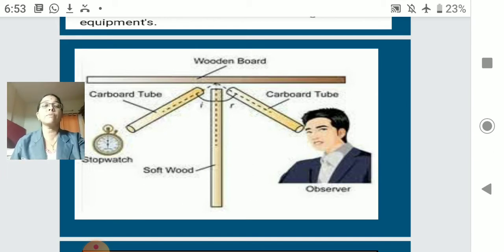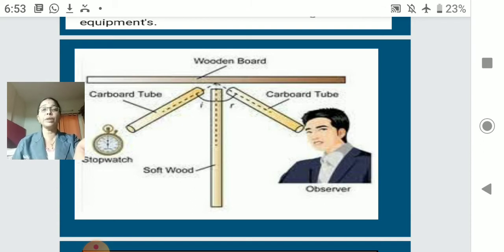There itself, you will find the angle made by the soft wood and the stopwatch tube will be the same angle. The measurement of the angle will be the same on the other side.